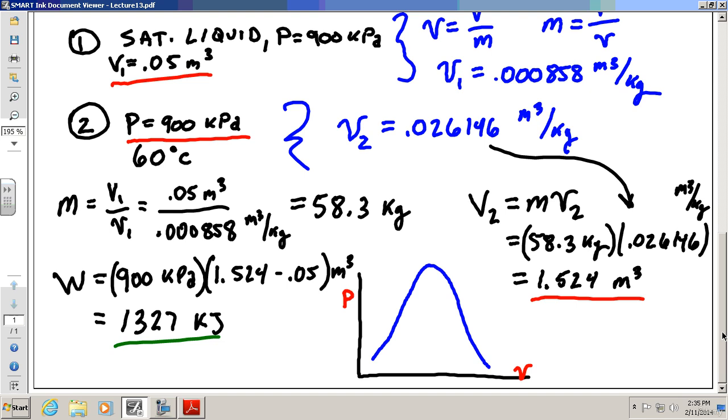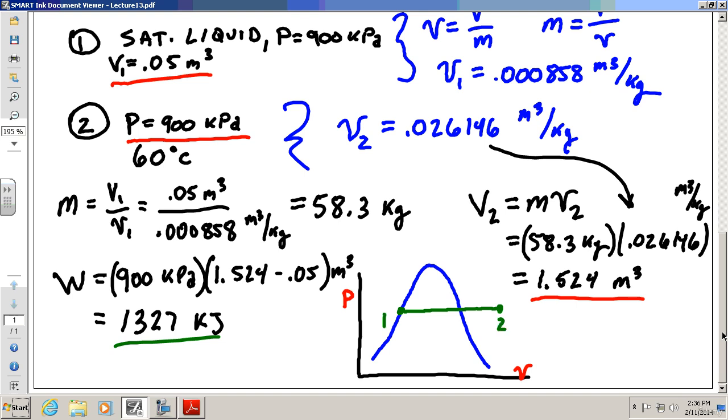Well, it's actually pretty simple. This is a constant pressure process. So the line has to be a horizontal line because it's constant pressure, and pressure is the vertical axis, right? It starts out at sat liquid, so you just pick a point right there on the left side of the dome, and then the pressure line goes like that. It crosses over and ends up over here in state 2 as superheated.